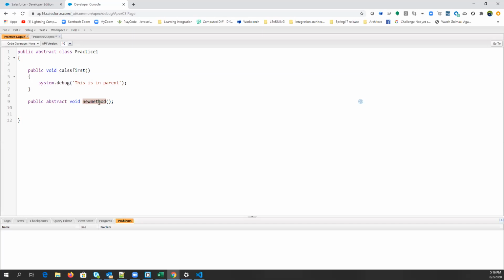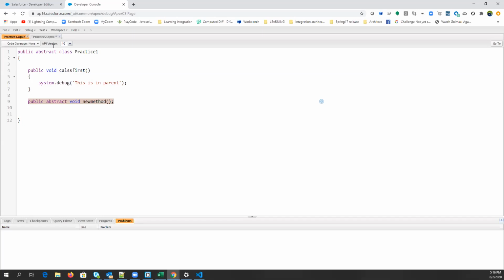Guys, simple question. This particular method exists in this class. Forget this practice 2 class. Just remember this class only. So what do we have in this class? This method. The only thing that is different is the abstract keyword. Just forget it as well for now, right? So we don't have any body of this method right now.